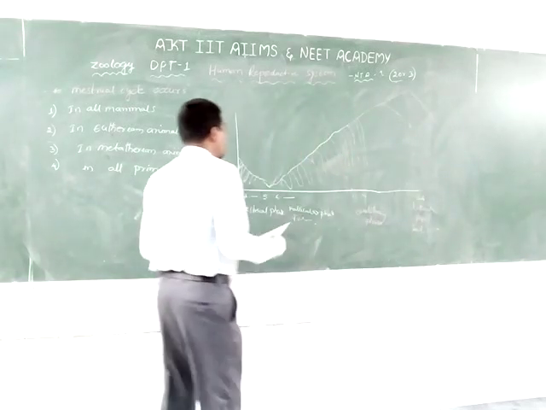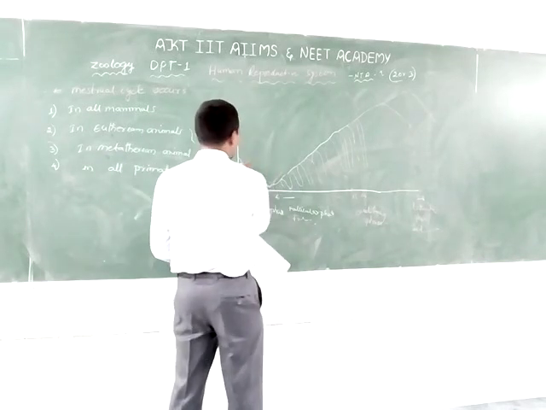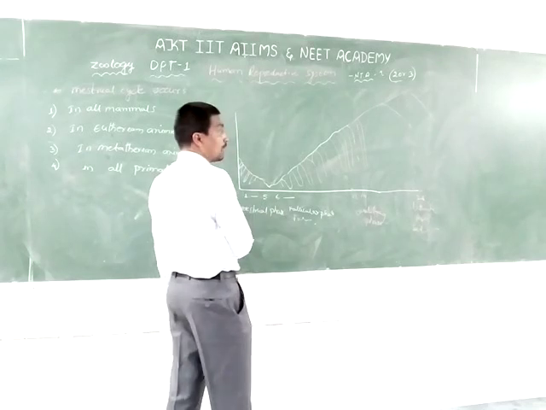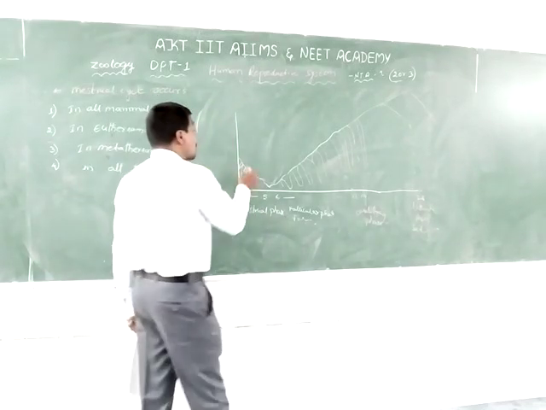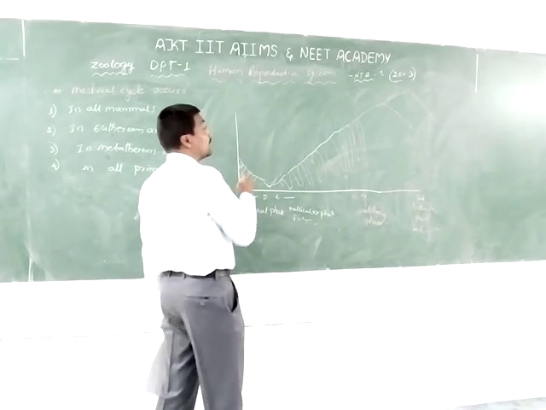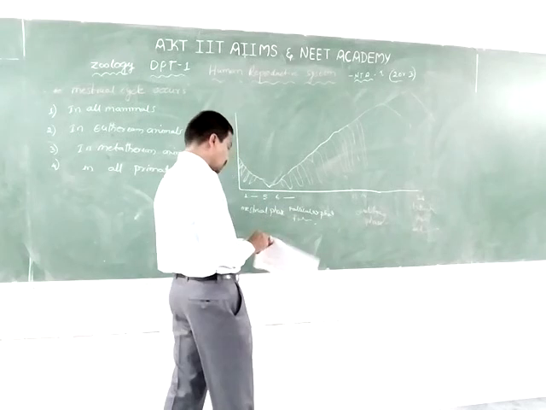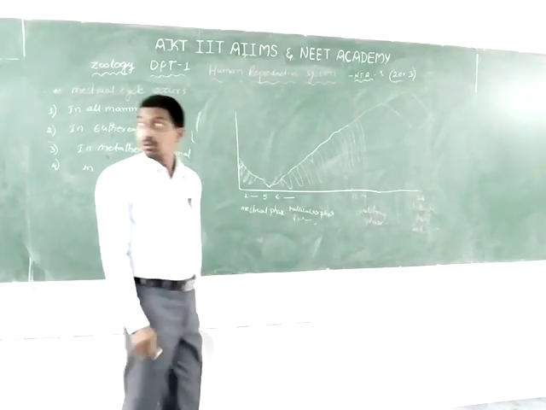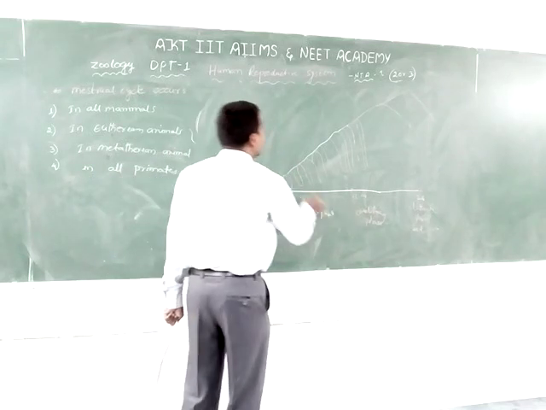Now, the first one is days 1 to 5. In days 1 to 5, follicles do not form. The total endometrium is removed from the uterus. From the 6th day, primary follicles form.